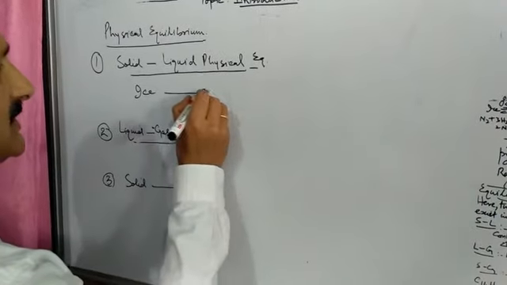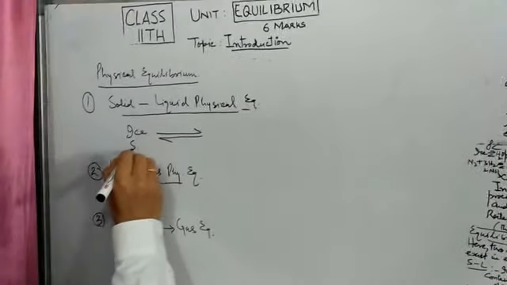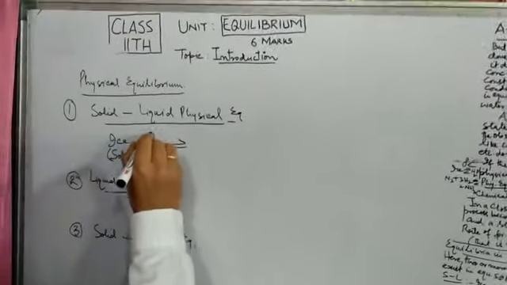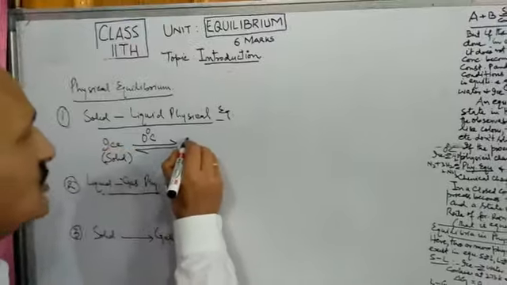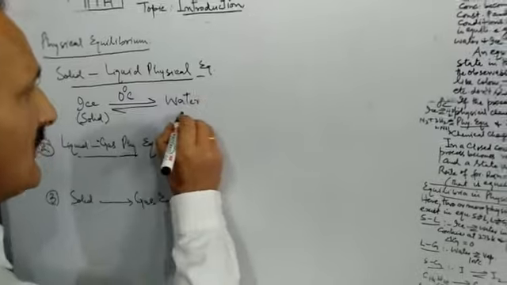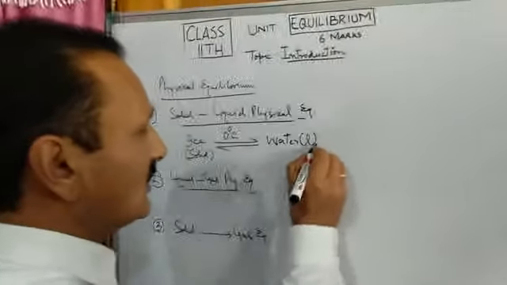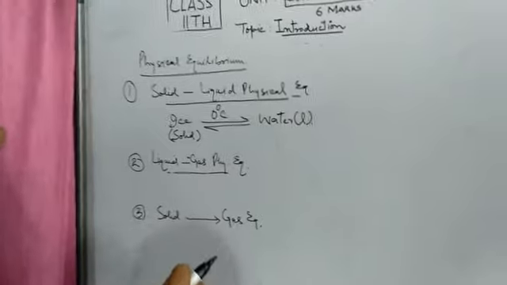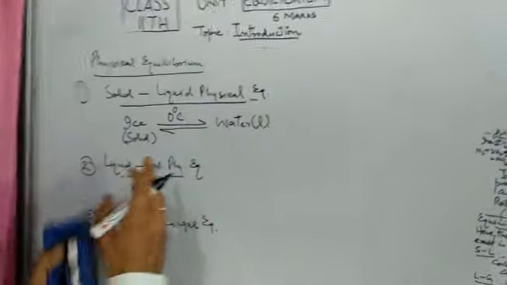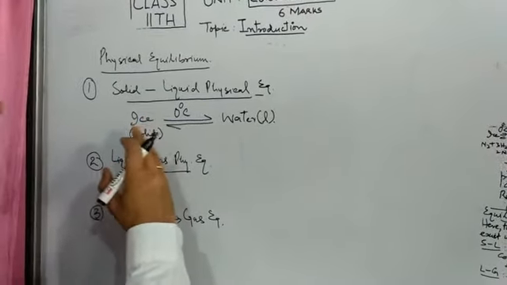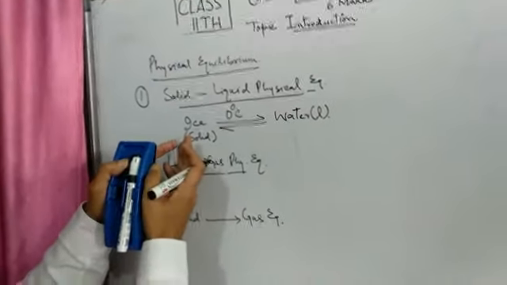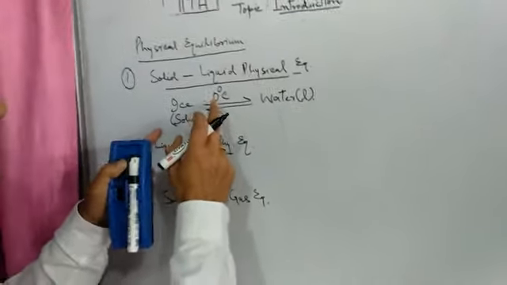When we heat this solid, that is this ice, which is in solid state, at 0 degrees centigrade, what happens? It changes to water, which is in liquid state. Now at 0 degrees C, when the reaction takes place in an insulated container, slowly and steadily, first ice converts into water, and water again changes into solid at 0 degrees C. The temperature has been kept constant.